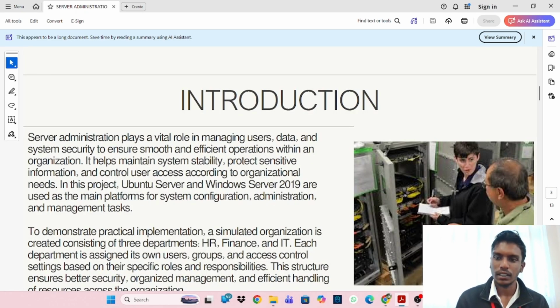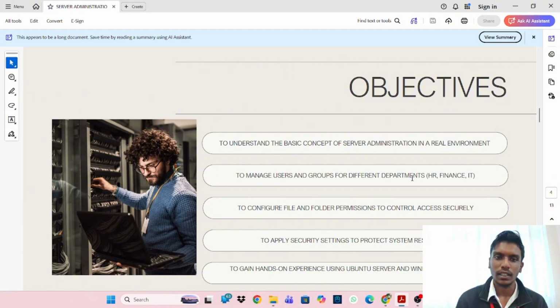So here's the introduction. Server administration plays an important role in managing users' data and system security to ensure smooth and efficient operations within an organization. It helps maintain system stability, protect sensitive information, and control user access according to organizational needs. In the project, Ubuntu Server and Windows 2019 are used as the main platform for system configuration, administration, and management tasks.